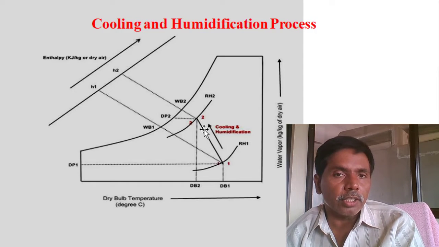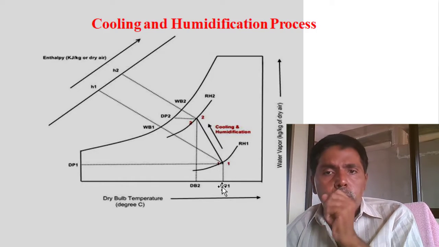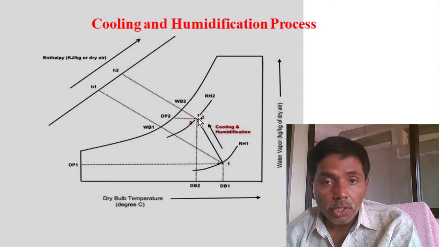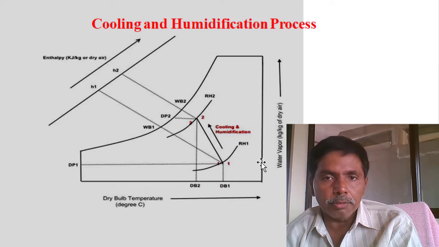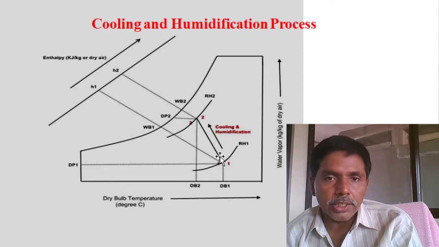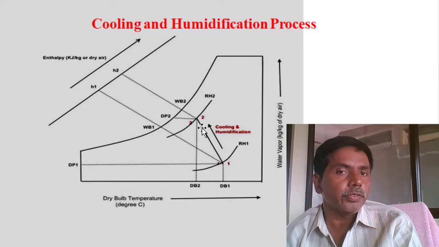So by this operation, you see, initially the enthalpy is H1. Enthalpy is increasing. Why? Because the moisture content is increasing, meaning the enthalpy of the water vapor is high, so automatically enthalpy is increased. Specific humidity is increased. Why? Because we are spraying moisture into the air, meaning absorption rate increased. The specific humidity is increasing and dew point temperature is changing. Earlier dew point temperature was this one. Now dew point temperature increased and wet bulb temperature also increased. Relative humidity also increased.